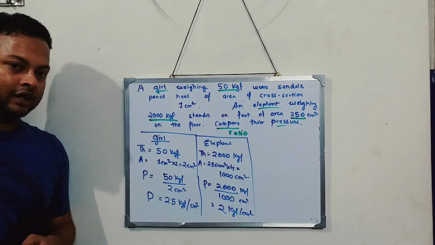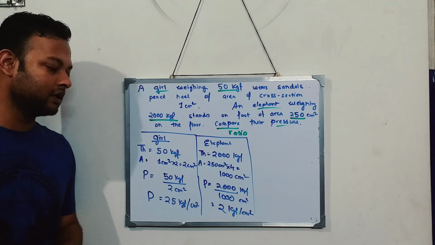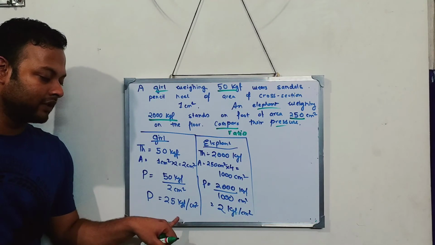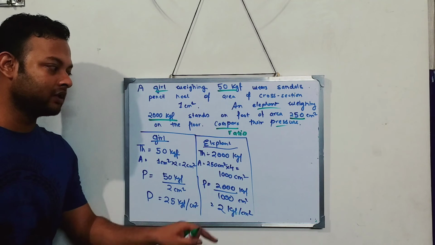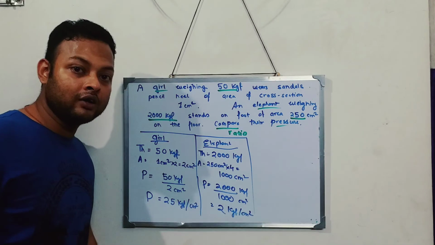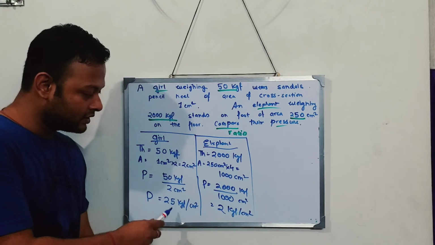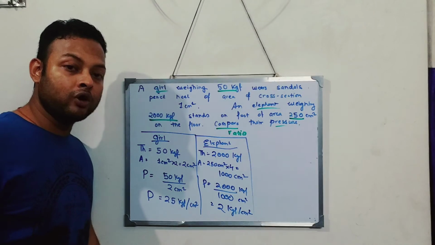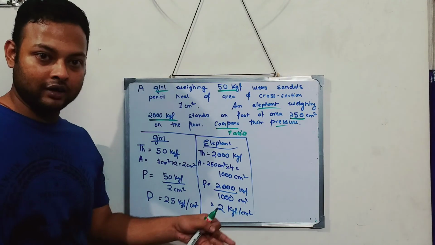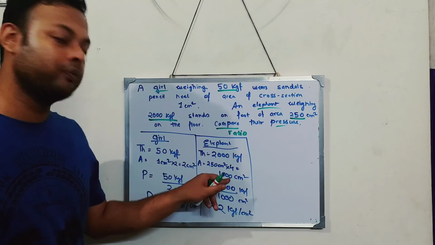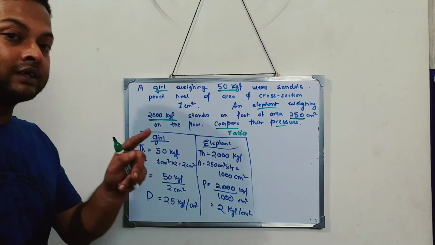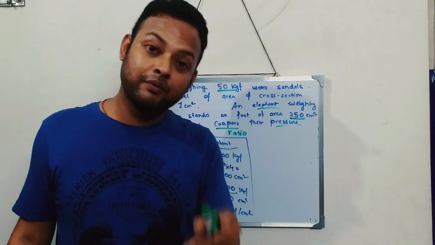Now you see the answer and tell me who applies more pressure. Is it the girl or the elephant? Tell me. The pressure of the girl is 25 kgf per centimeter square, whereas the pressure of the elephant is 2 kgf per centimeter square. तो किसका प्रेशर ज्यादा हुआ? Who has more pressure? Clearly seen that the girl has more pressure. It is 25. The elephant, although it has more weight, also occupies more area, and we know if more area, pressure is less. So a girl with a pencil heel applies more pressure.